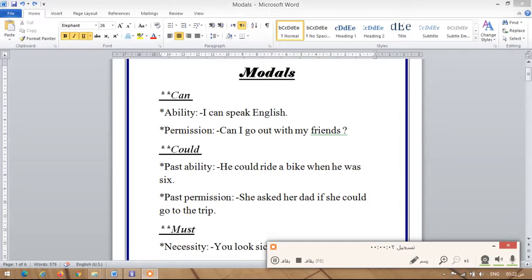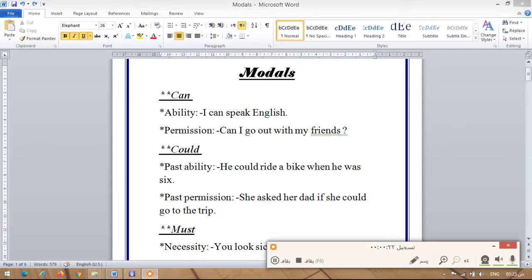Hello, our grammar lesson for today is called modals. What does it mean, modals? Modals are words like can, could, must, mustn't, may, might. We can say that modals are like helping verbs. They help us to understand the meaning of the sentence.